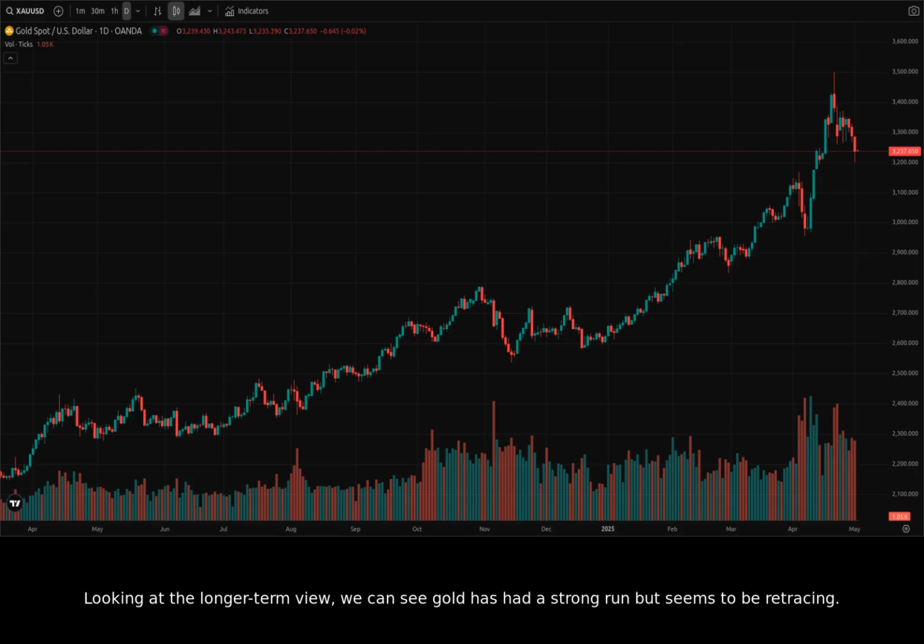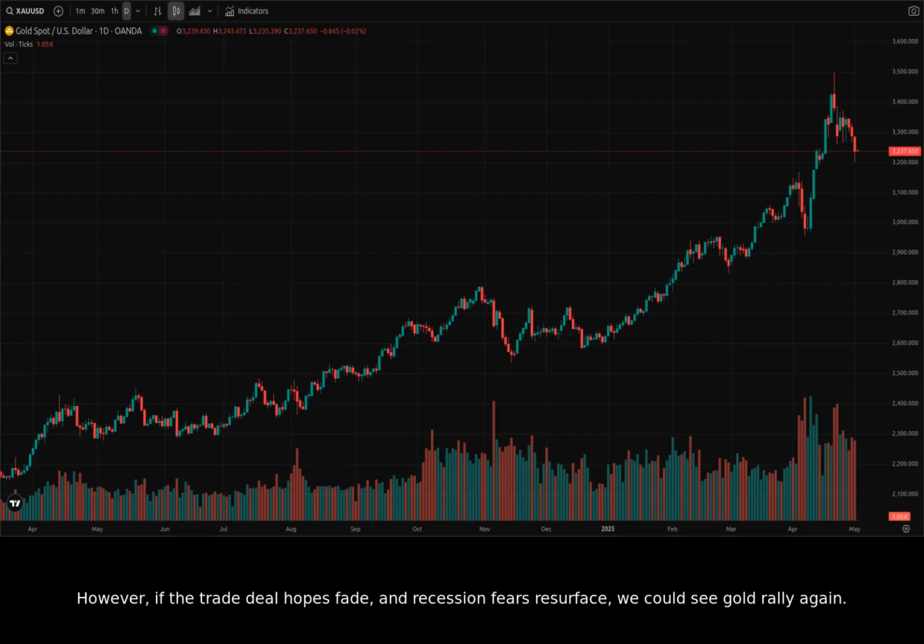Looking at the longer-term view, we can see gold has had a strong run, but seems to be retracing. Zooming in on the last few months, we can see a clear pullback developing. We need to watch key levels such as 2,300 to see if it will act as support. If it breaks below 2,300, we could see a further decline towards 2,200. If that level fails, we'd need to look even lower to previous support levels from earlier in the year.